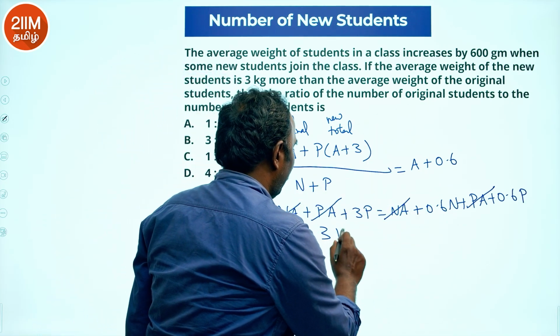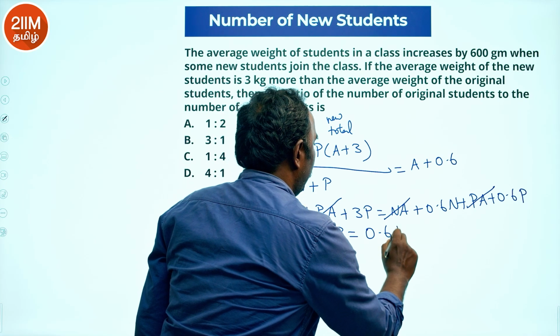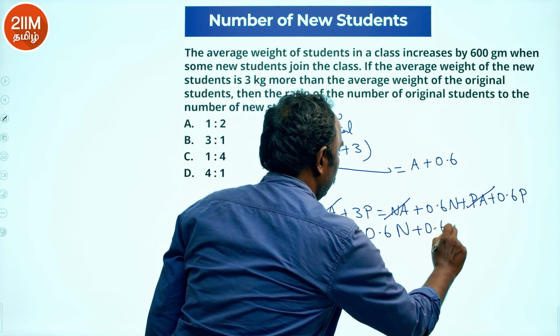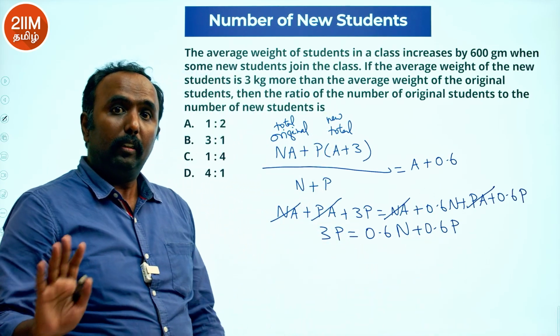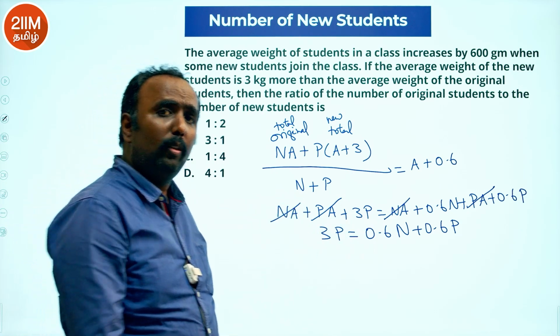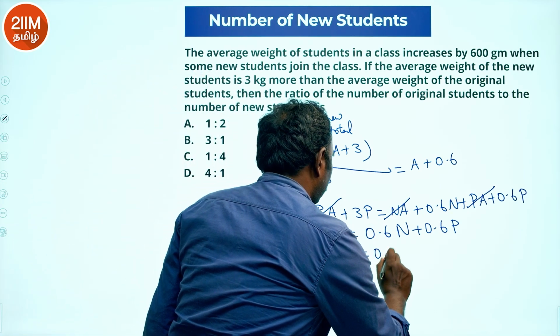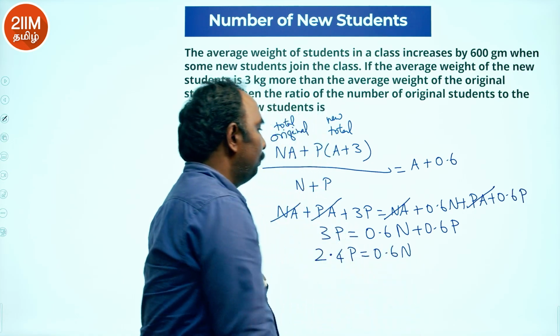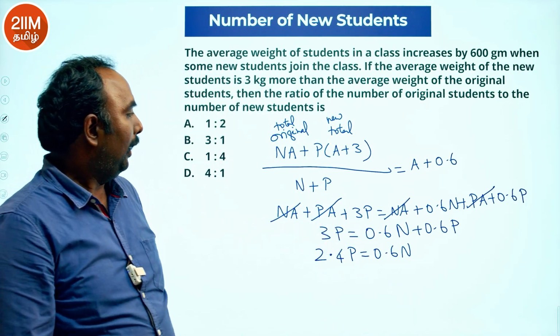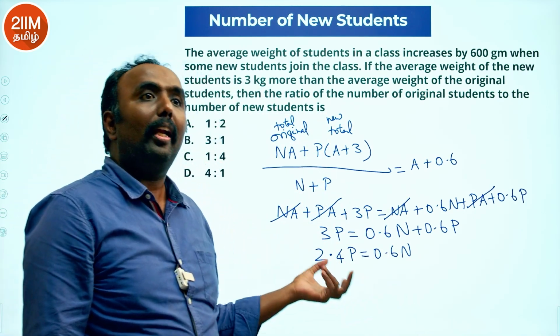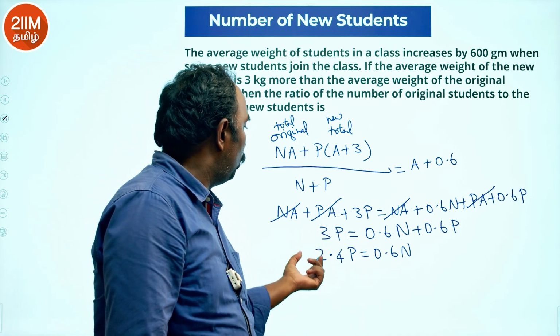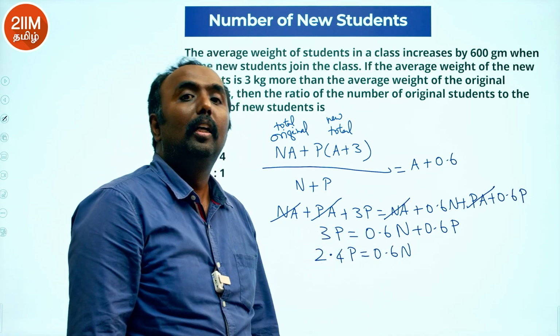So I can just rewrite 0.6n plus 0.6p. இவ்வளோதான் நம்ம கிட்ட இருக்குங்களா? Now bring this p to this side. 2.4p will become 0.6n. This is the value that I have. So ஒரு equation கொண்டு வந்தாச்சு, or I'll tell I'll have only two variables now. See, 2.4p will become 0.6n.